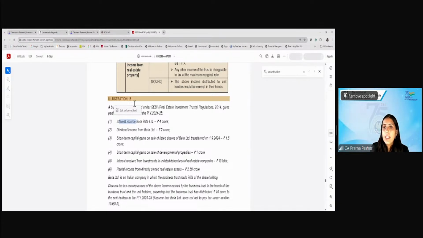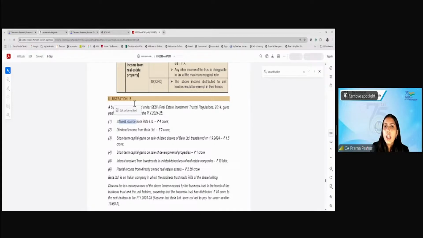Yes, it will be taxable at 20% because this is after 23rd July under 111A. Are we clear? Yes, and this would be exempt in the hands of the unit holder.